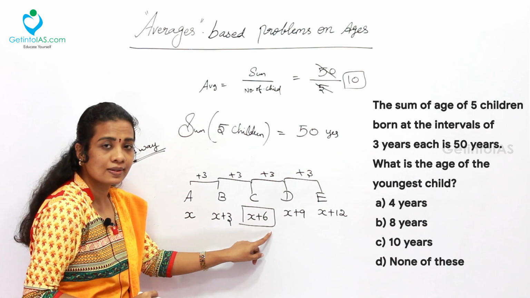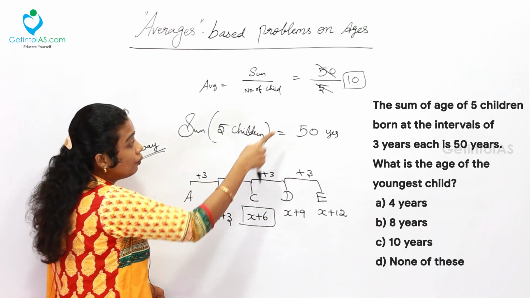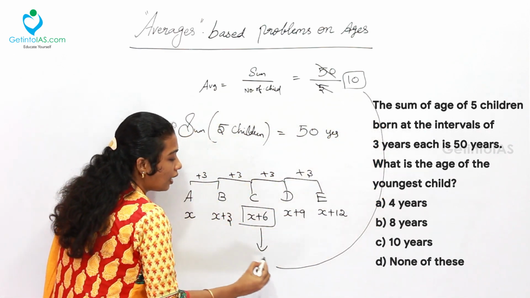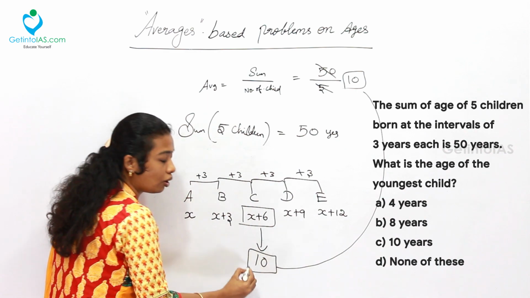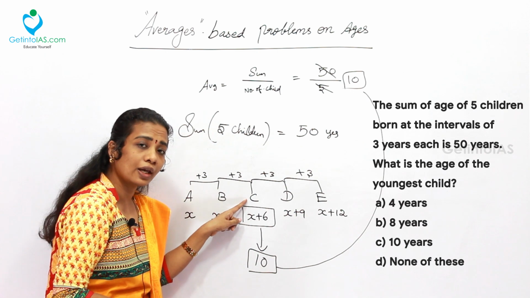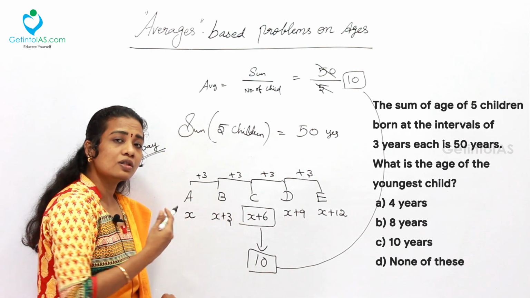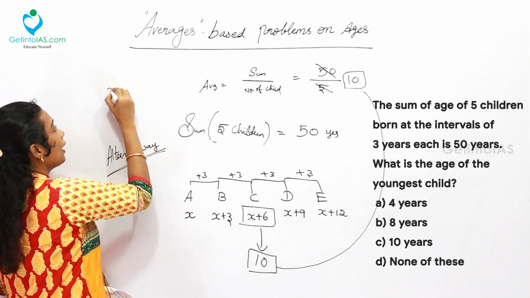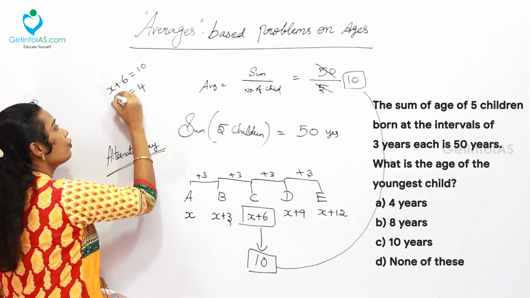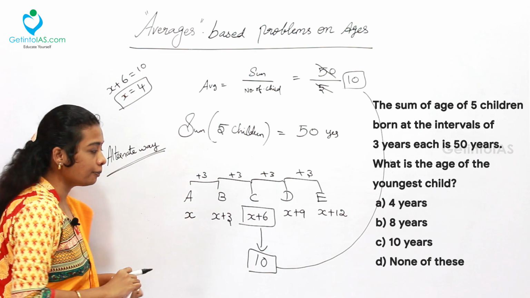So x plus 6, the age of person C, is equal to 10, the average age of the group. So x plus 6 is 10. What is the value of x then? x will be equal to 4. Right? Now simply substituting, who is the youngest person here?